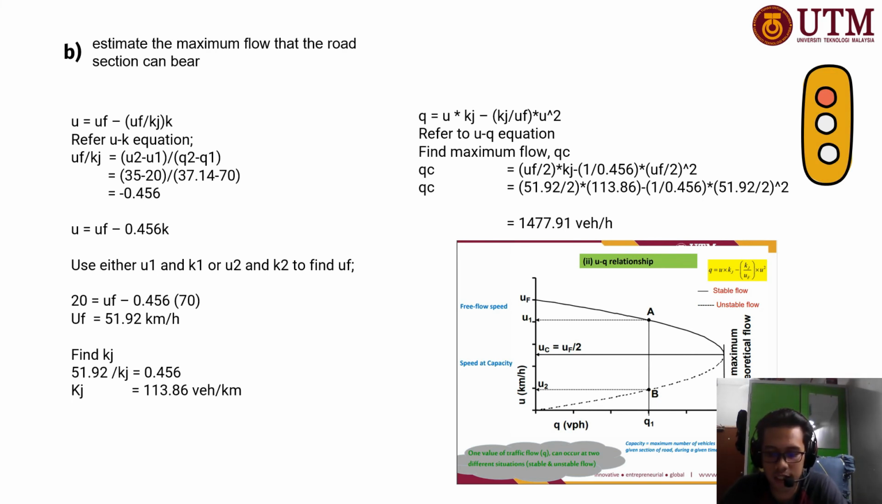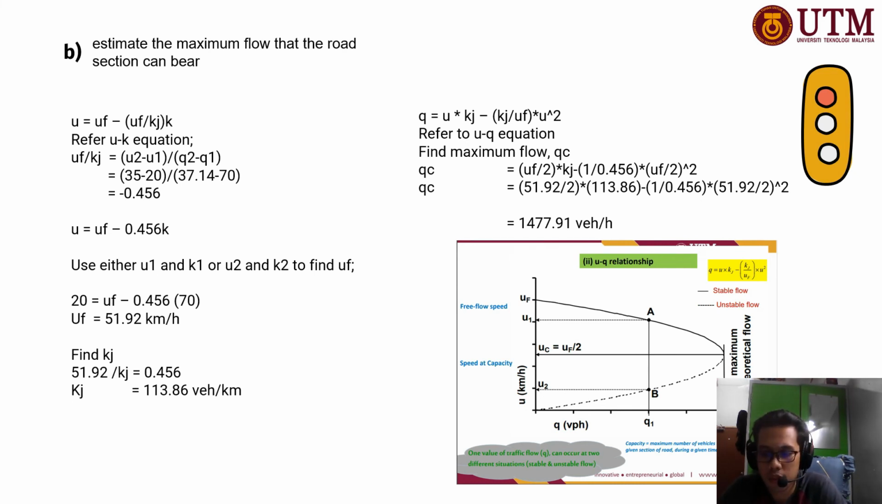We will also get the gradient here. The answer we will get for the gradient UF over kj would be negative 0.456. So plug the gradient into the equation, and you will get U equals UF minus 0.456k. After that, you can plug in the numbers from the previous situation, using U1 and K1 or U2 and K2, to find UF.